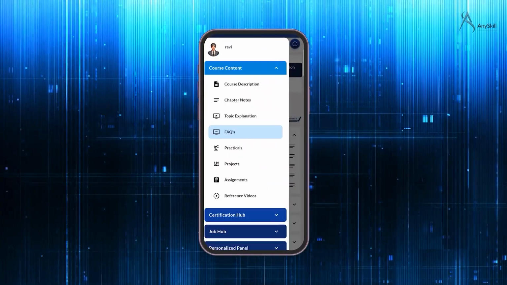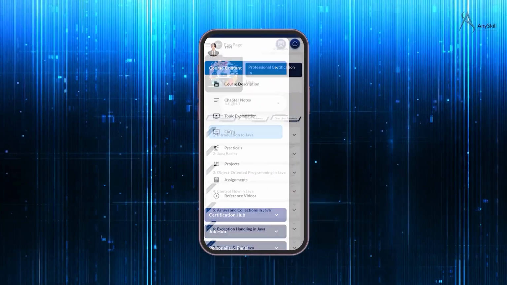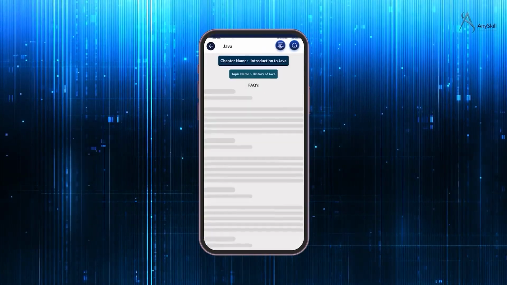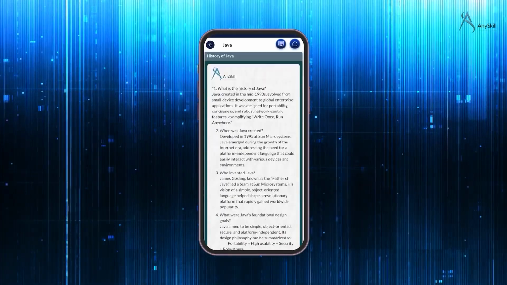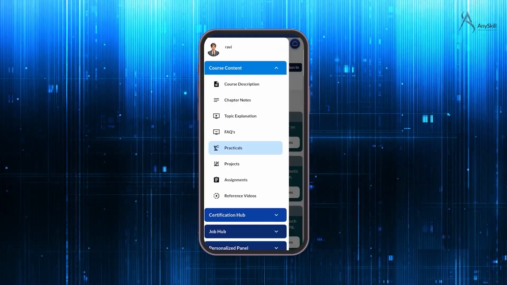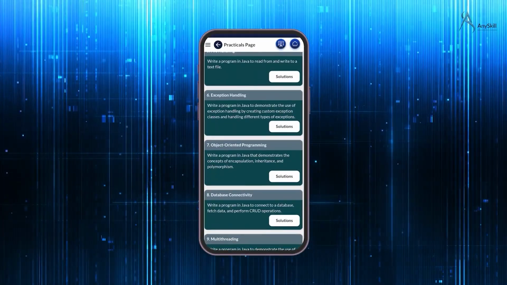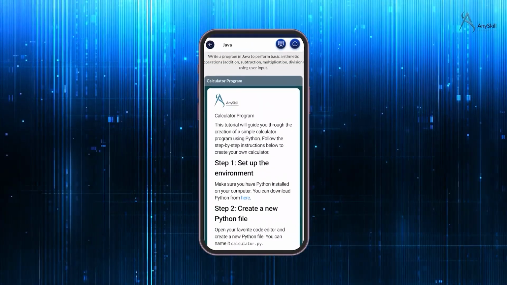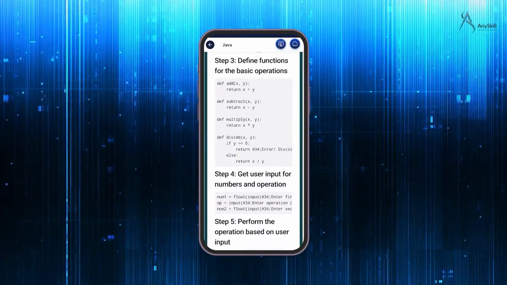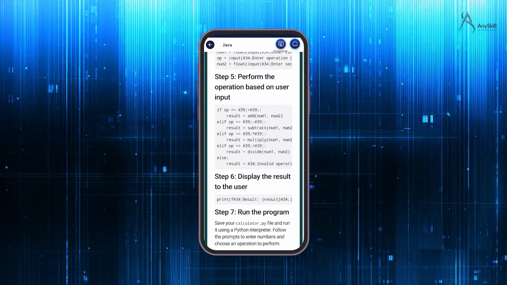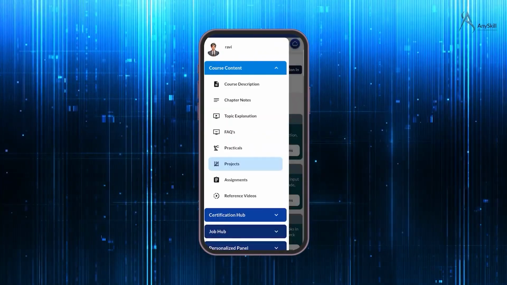Then we have FAQs. Each course comes with its own FAQ section to address your common questions and provide quick support. Practicals. Our courses are designed for hands-on learning, featuring 9+ practical activities per course, with detailed solutions provided for every exercise. Projects.